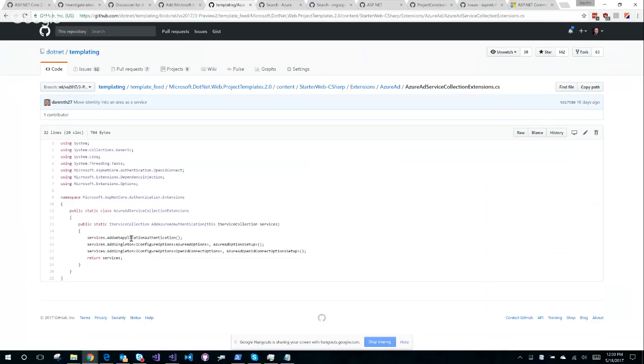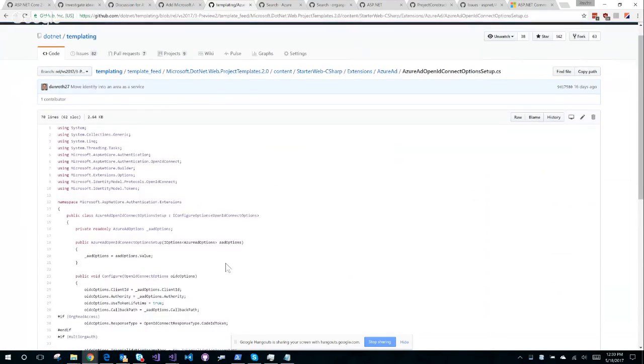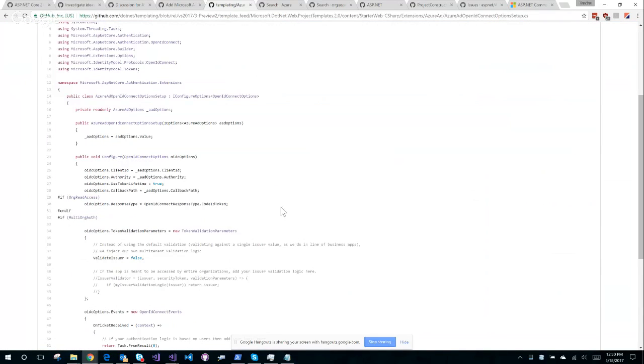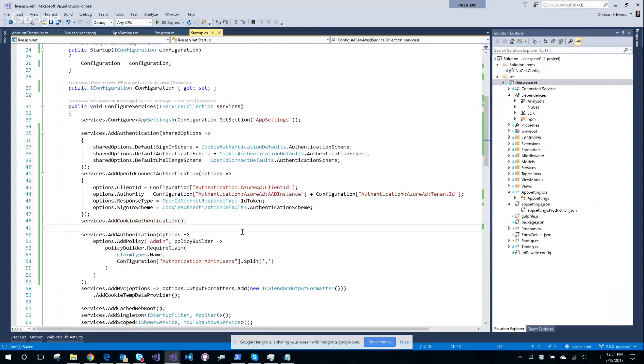Holy smokes. Okay. We configure the Azure AD. We configure those. We add web application authentication. I don't know what that is. It's probably one of these. Oh, lordy. Look at all this code. Look at all this code. Oh, well, we'll see what happens, hey? I've got more stuff in there now.